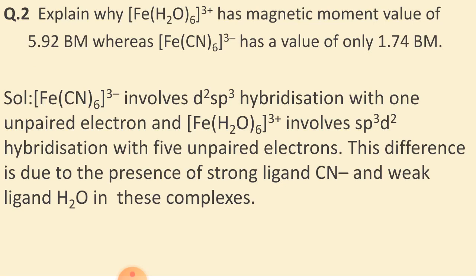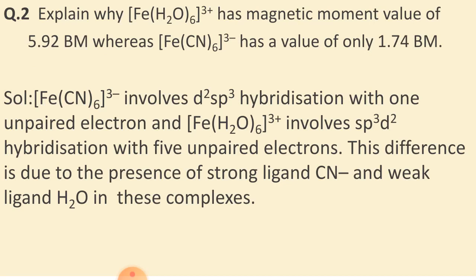I told you that CN causes pairing of electrons. So all the d5 electrons of iron go to the t2g orbitals.